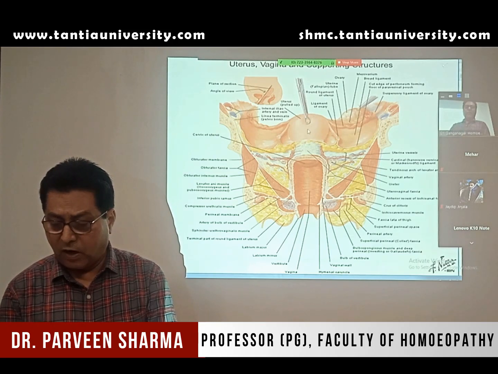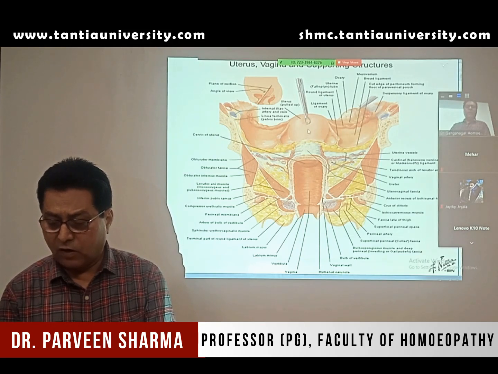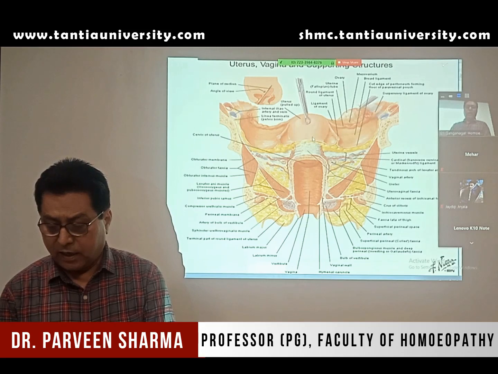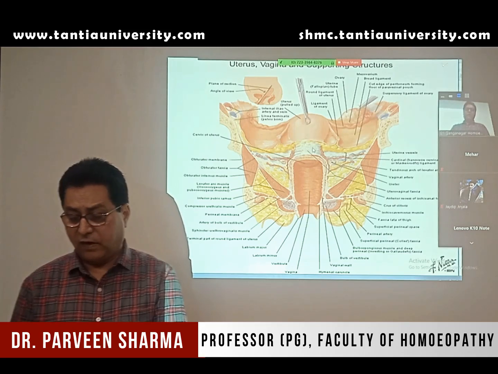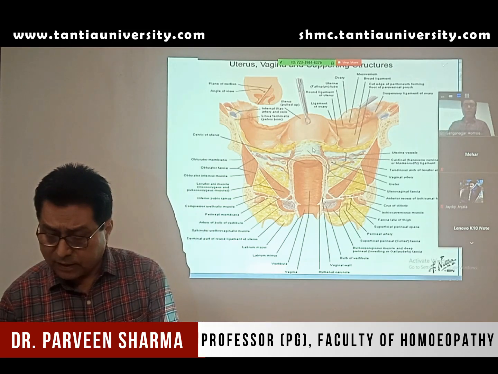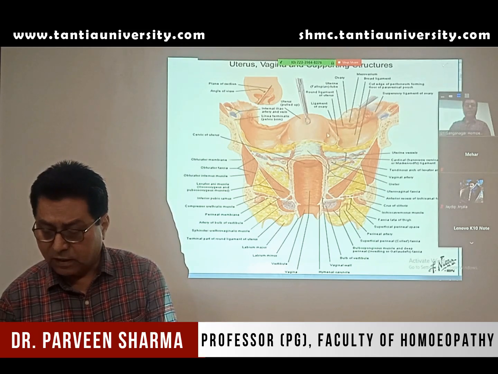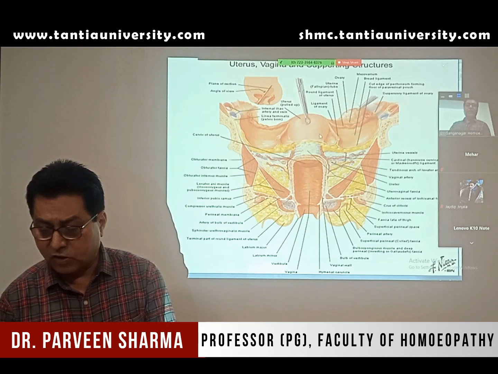Then this part is the body. The largest part of the uterus is the body, and the lower narrow part is known as the cervix. Now the uterus has two borders and two surfaces. The two borders are the lateral borders, and the two surfaces are the anterior surface and the posterior surface.